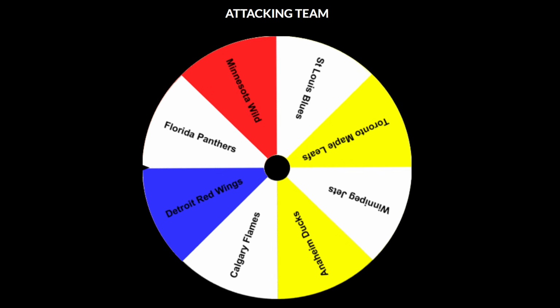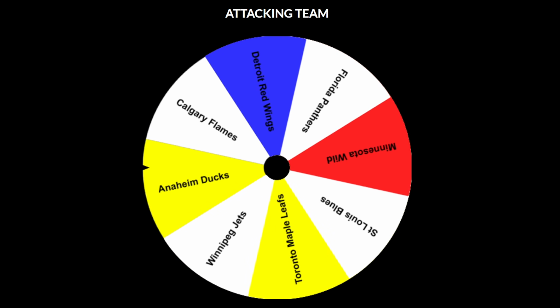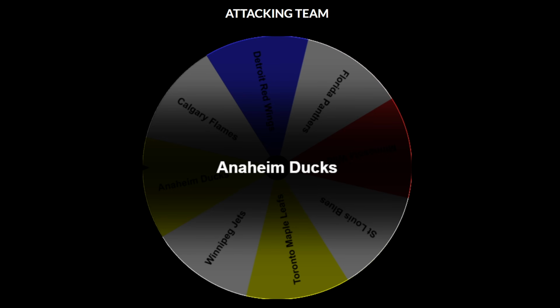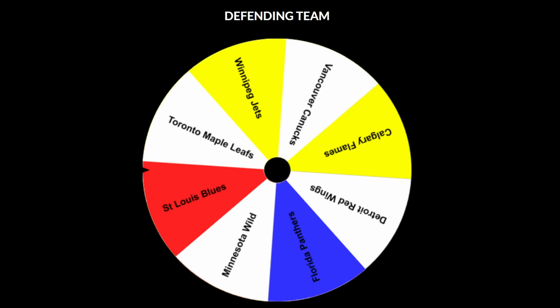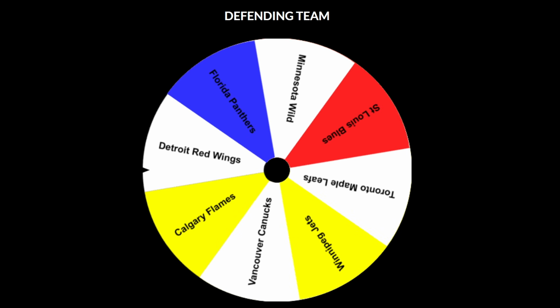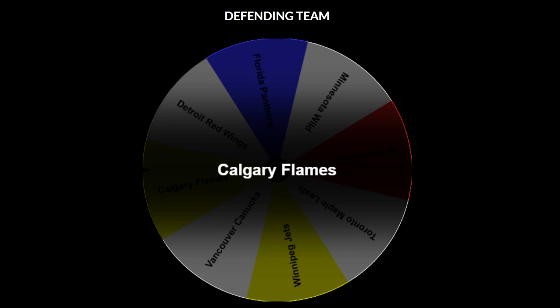So 8 attacking teams remained here, and it looks like the next attacking team is going to be the Ducks. Now, the Ducks aren't comprised of just California, but also Nevada, and Arizona, and Oregon, and Washington, and like 5 other states. The Anaheim Ducks are basically just the west third of the United States. Like, when it comes to the western third of the United States, we're looking at states that only have 1 or 2 active NHL players.